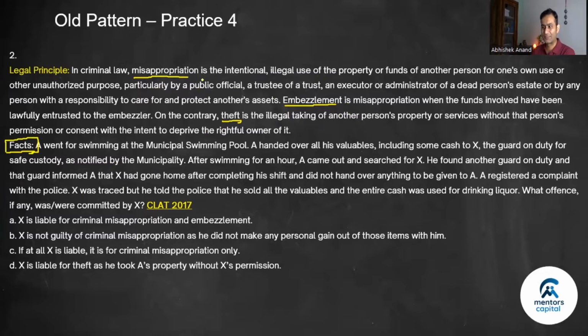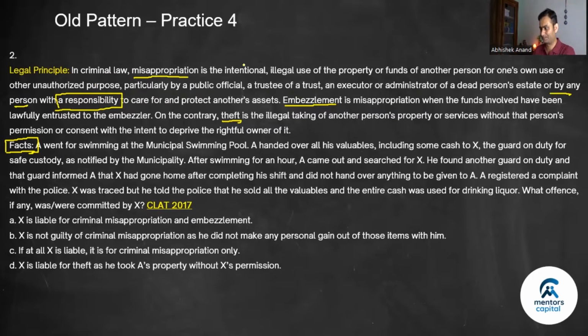Now, misappropriation is the intentional illegal use of the property or funds of another person for one's own use or other unauthorized purpose, particularly by this. So, particular emphasis has been given, but it is also mentioned, or by any other person with a responsibility to care and protect another's assets. So, responsibility is given, right? So, it's a trust which is there. So, I gave something of mine in your care with a responsibility, and then you do this. So that responsibility part is important for misappropriation.